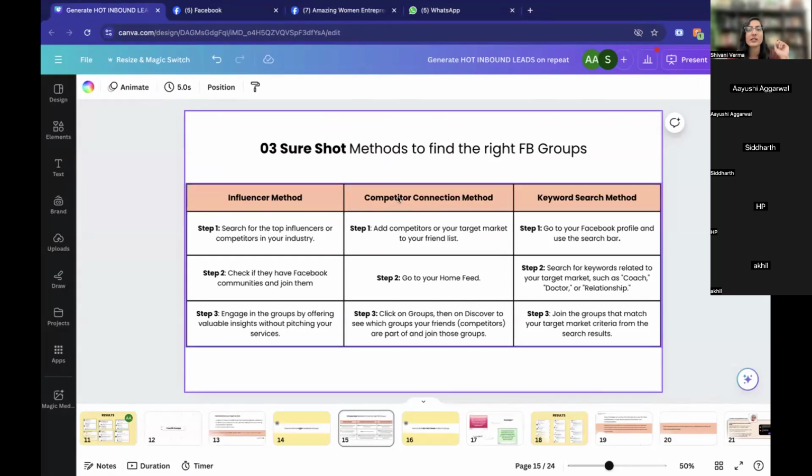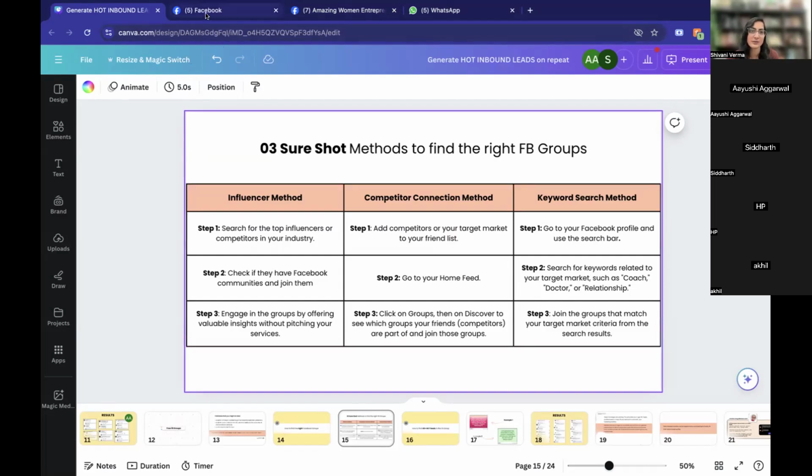Now the second way is the competitor connection method. Step one is to add competitors to your target market or your friend list. Step two is to get to your home feed, click on groups, then on discover to see which groups your friends or competitors are part of and join those groups.